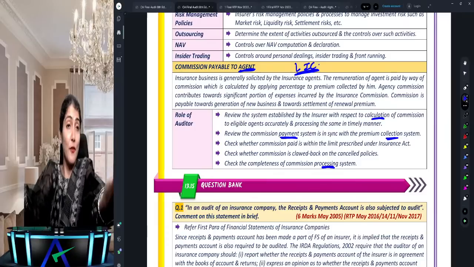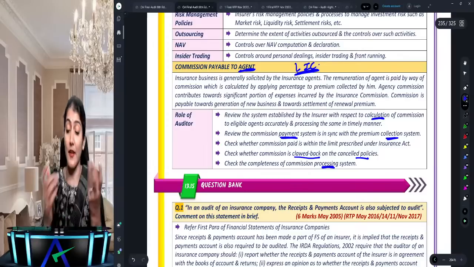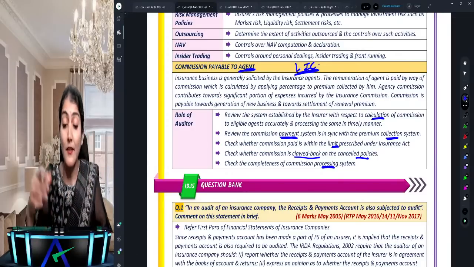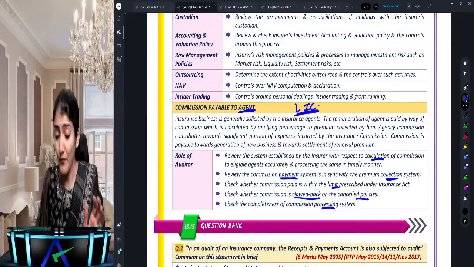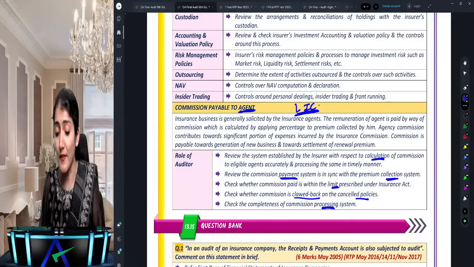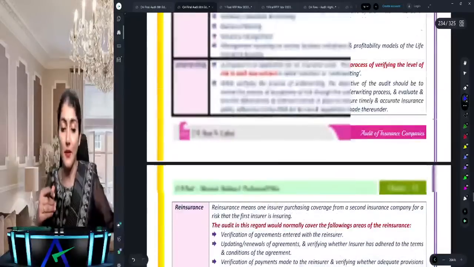So whatever commission was paid should also be clawed back. So commission is clawed back on the cancelled policy, and the commission is paid within the limit prescribed under the Insurance Act, right? So for commission payable to the agent of the life insurance company: calculation of the commission, commission payment system, commission processing system, commission within the limit, and commission clawed back on the cancelled policy.